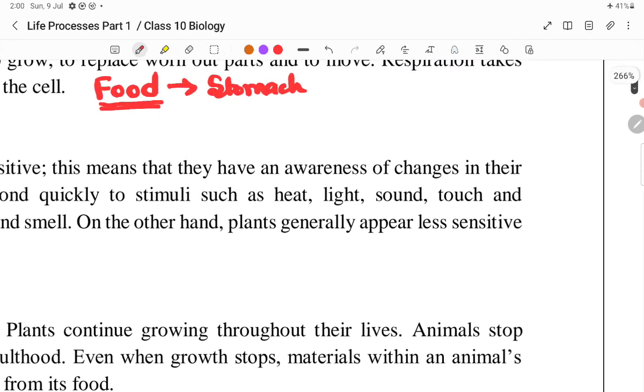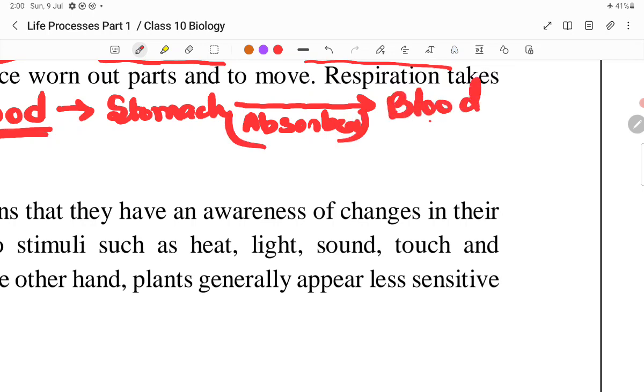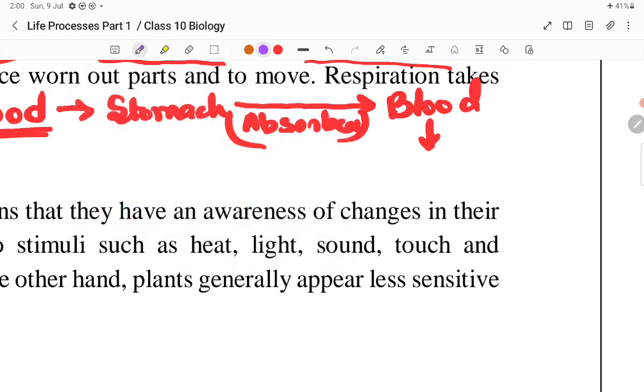From the stomach, the food is absorbed and it goes to the blood. And from the blood, it is assimilated to various parts of the body. Gradually, the food reaches the various body cells.